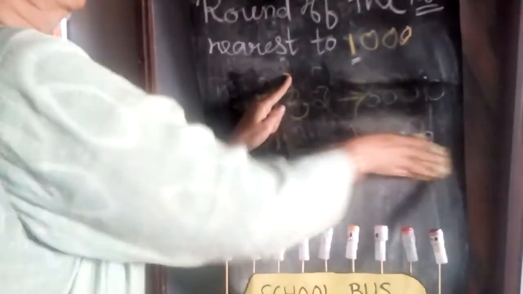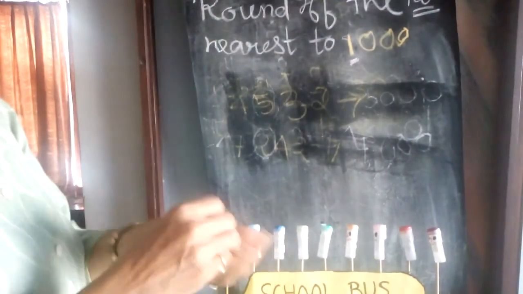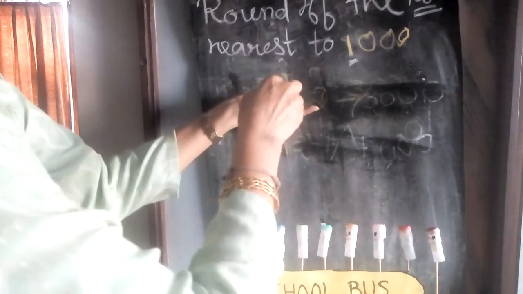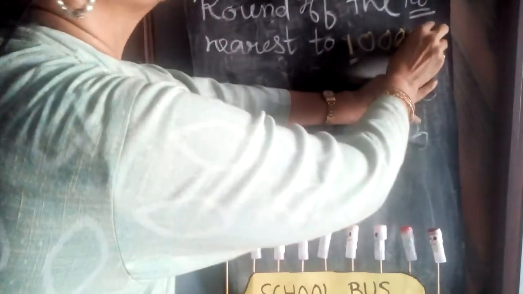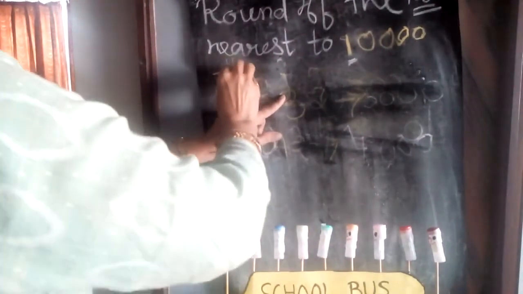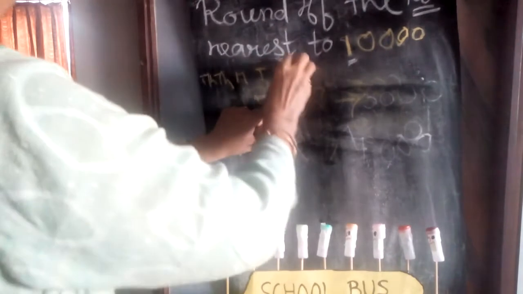When you are going ahead, tens, 100, 1000. Same process. Suppose I am teaching you the rounding of the number nearest to 10,000. So 10,000 means suppose we are writing 10,000, 1000, 100, tens, ones.